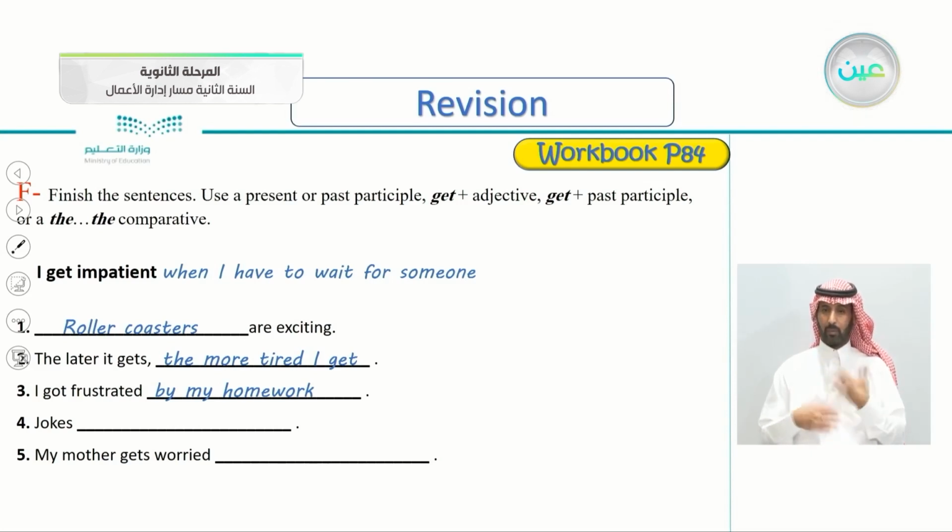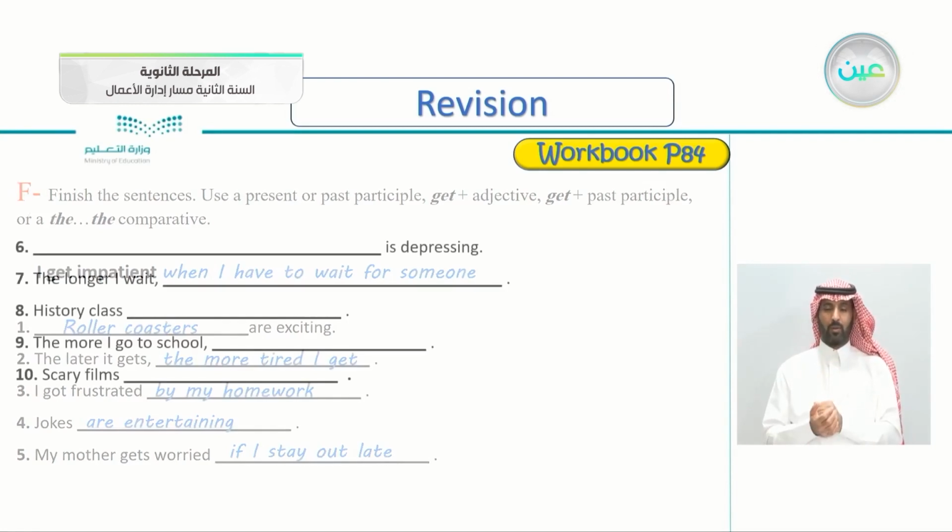So, very good, but I've written are entertaining. Jokes are entertaining. My mother gets worried. Number 5, my mother gets, this is here, gets worried. Very good. So if I stay out late. So you can continue with whatever you want.